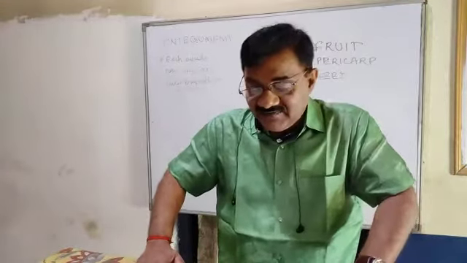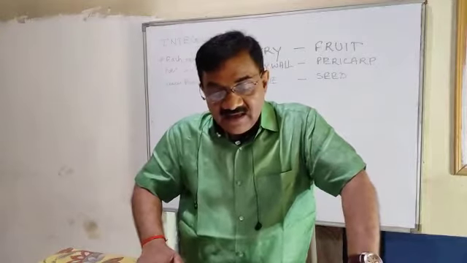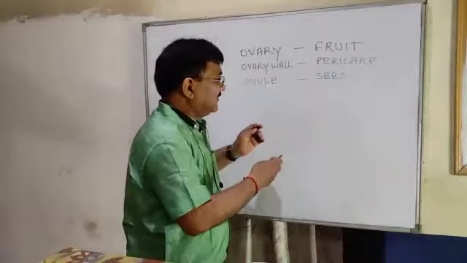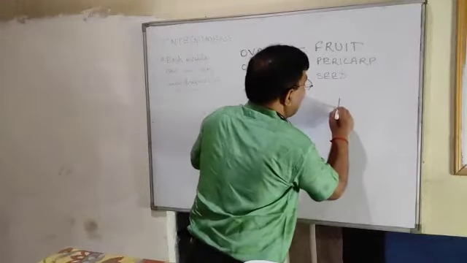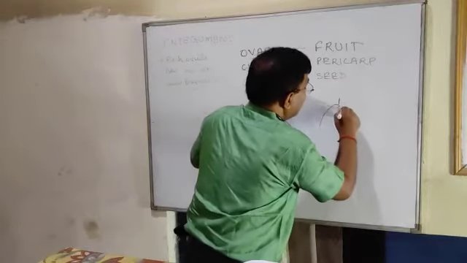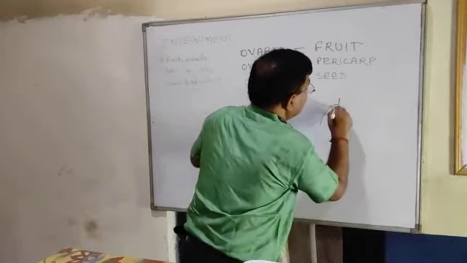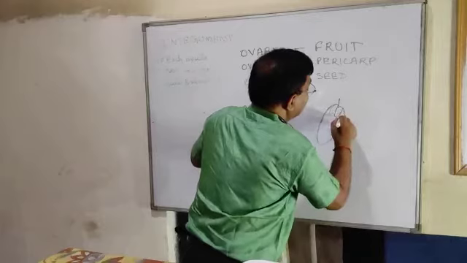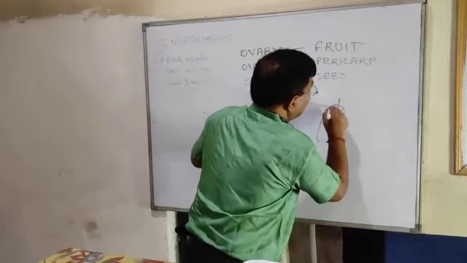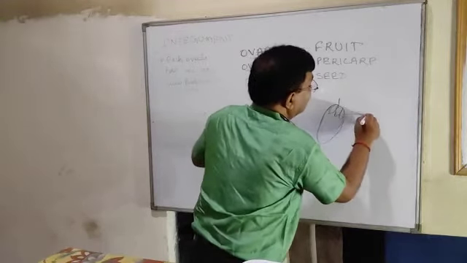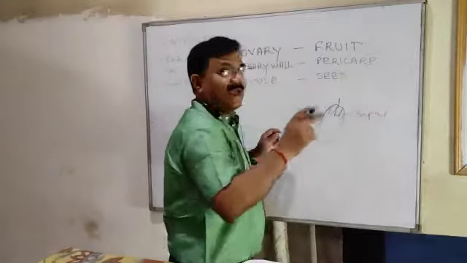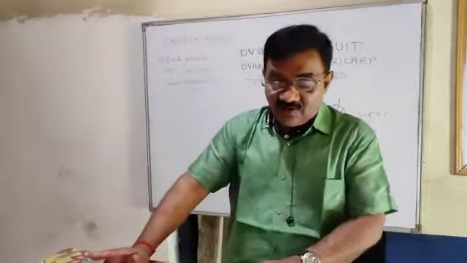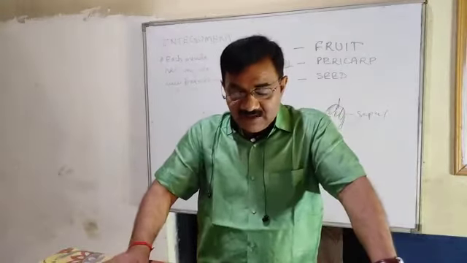Sometimes in brinjal, it is seen as a dried sepal. This is the diagram of a brinjal. Here you will see the green part, that is the sepal in brinjal that remains, and the ovary enlarges to form fruit and the ovule becomes seeds.